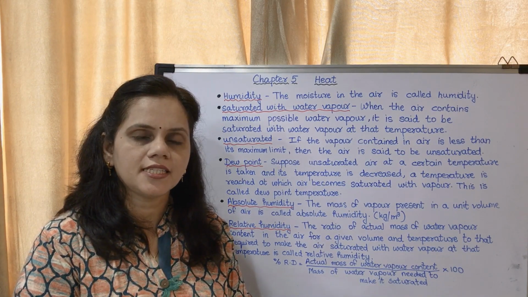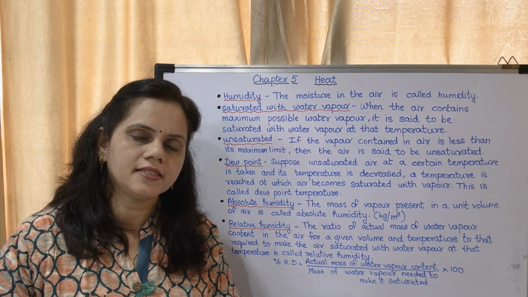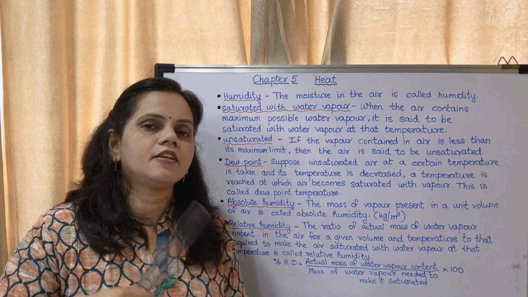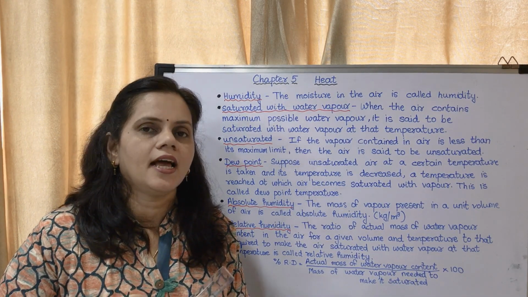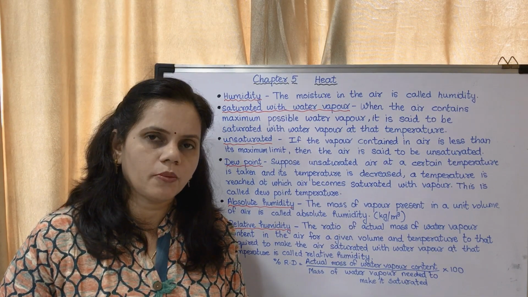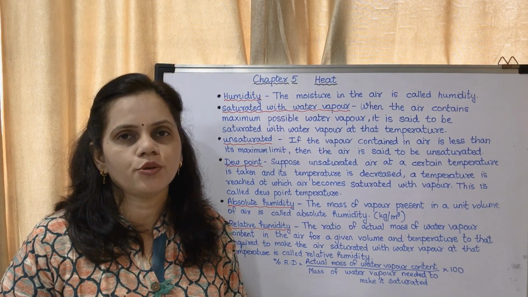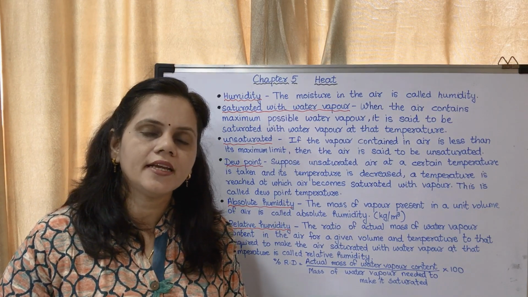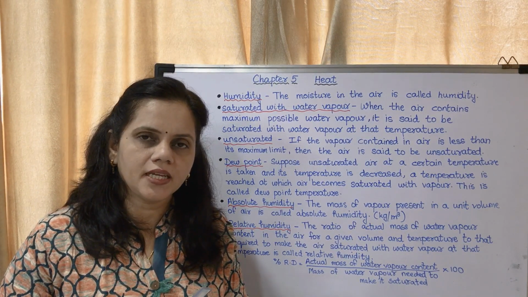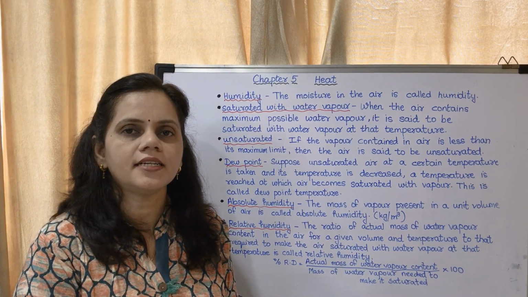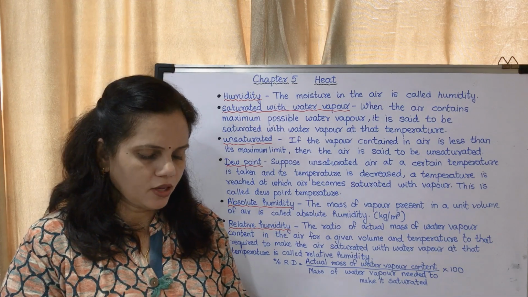That means in the rainy season, as the temperature is less, less water vapor could be included, and the remaining becomes excess and is converted into water droplets, and we feel that the conditions are very humid. That means humidity increases, the water vapor content increases, the moisture content increases. Now the next,